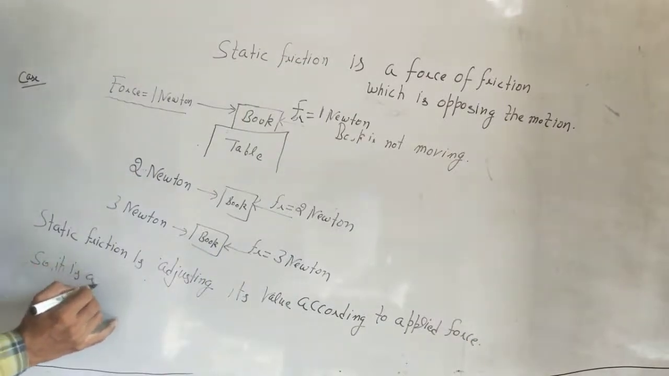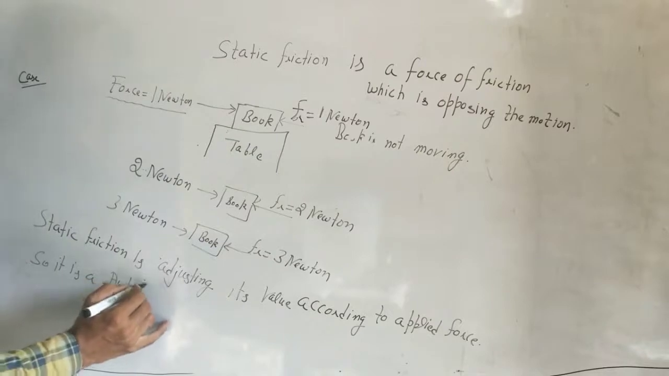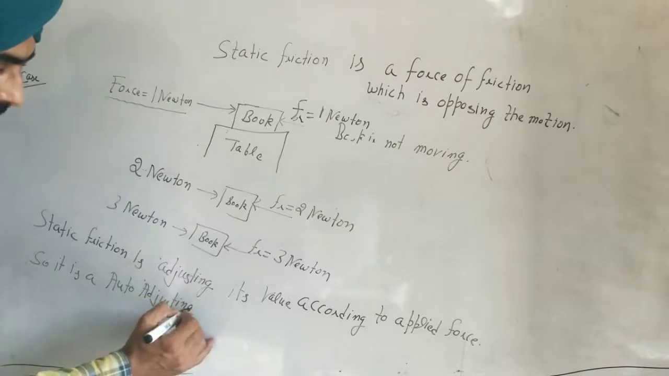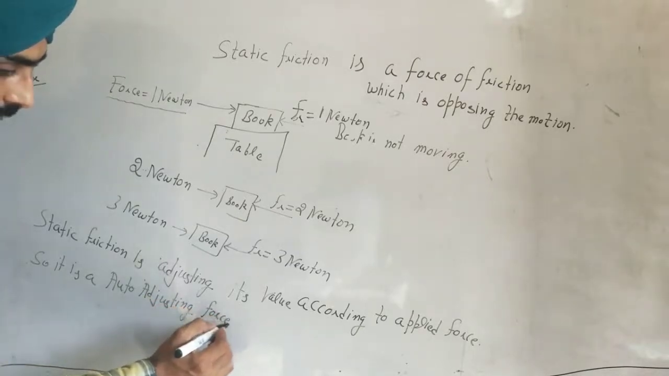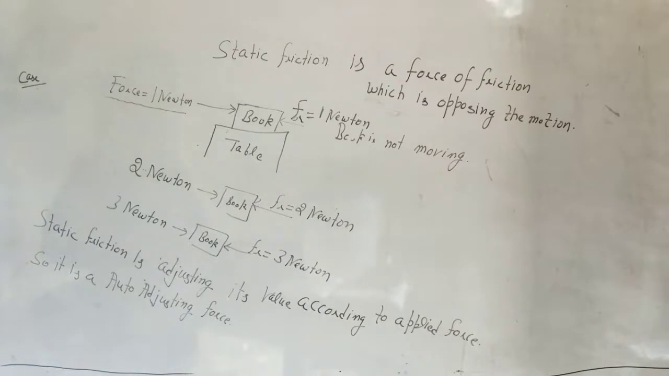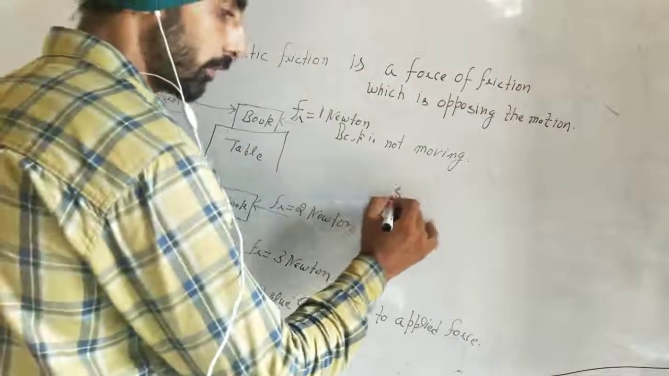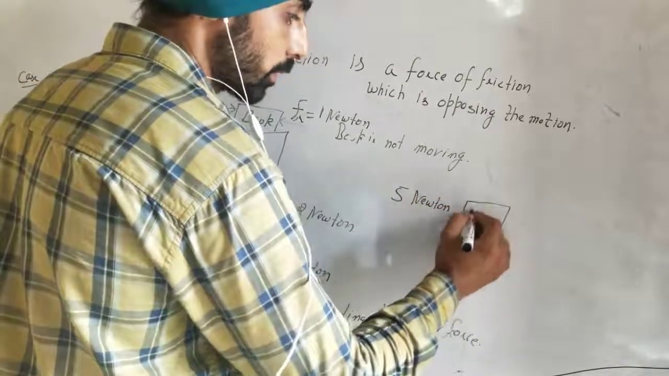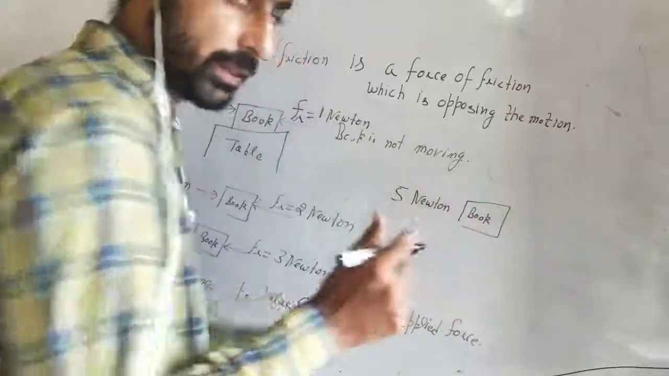It is an auto-adjusting force. Okay, so this is done. I have told you the static friction is an auto-adjusting force. So you go on increasing the force. Suppose you have applied 5 Newton now. Now the book is at the point of moving.